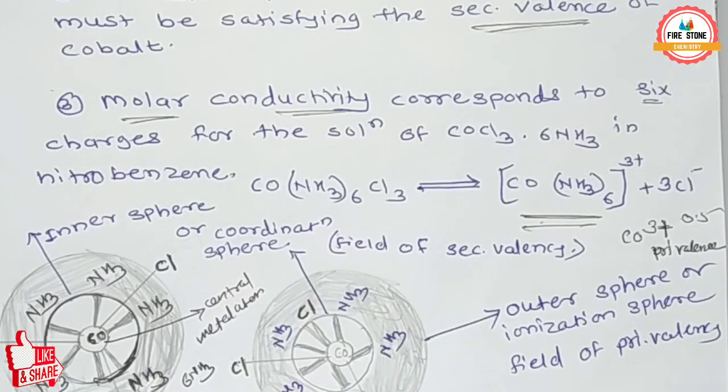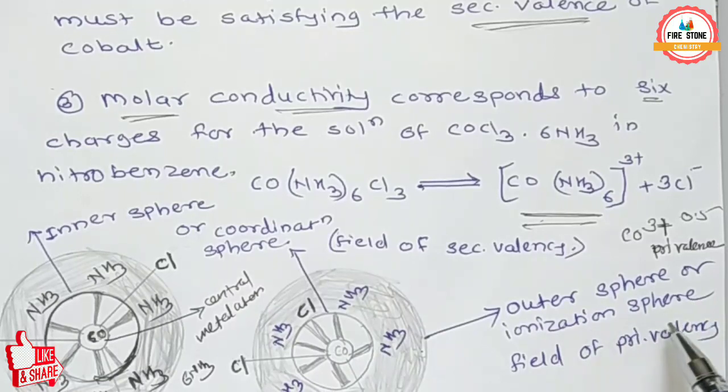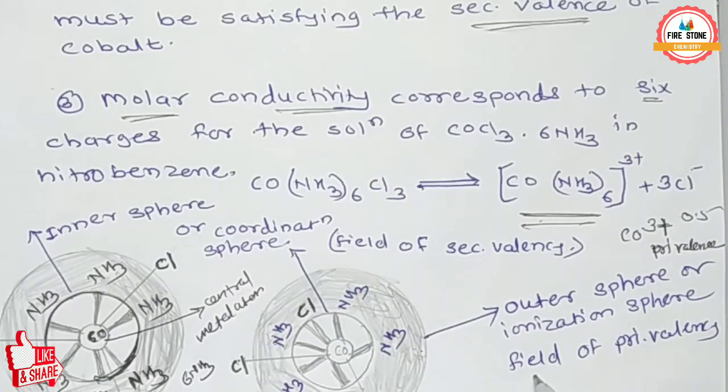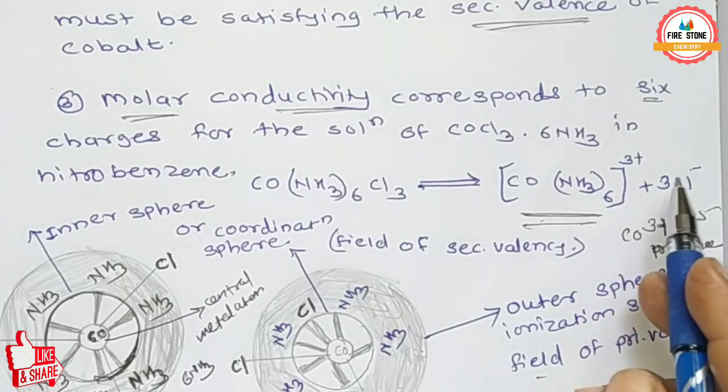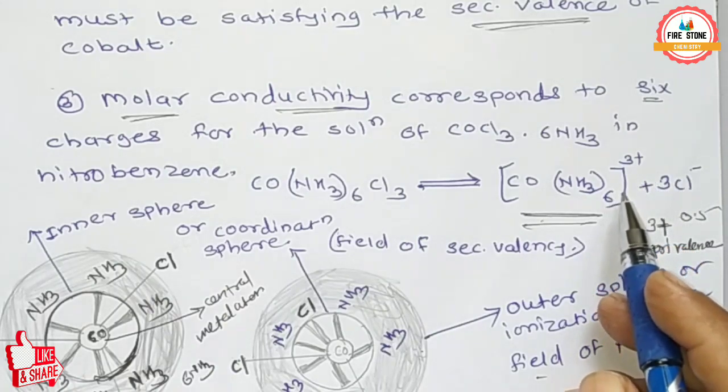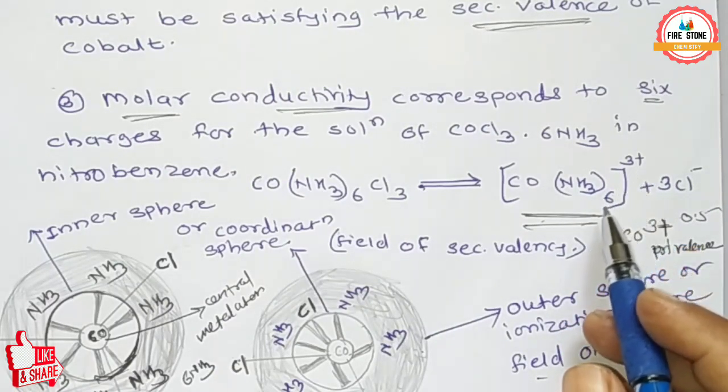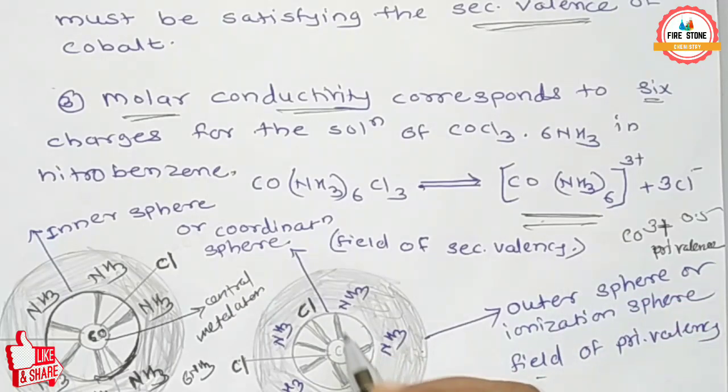So here there are two spheres, an inner sphere and an outer sphere. The inner sphere is also called the coordination sphere. The outer sphere is also called the ionization sphere, or the field of primary valency.